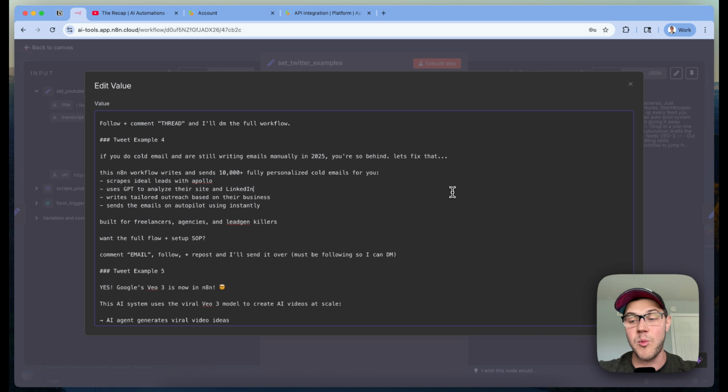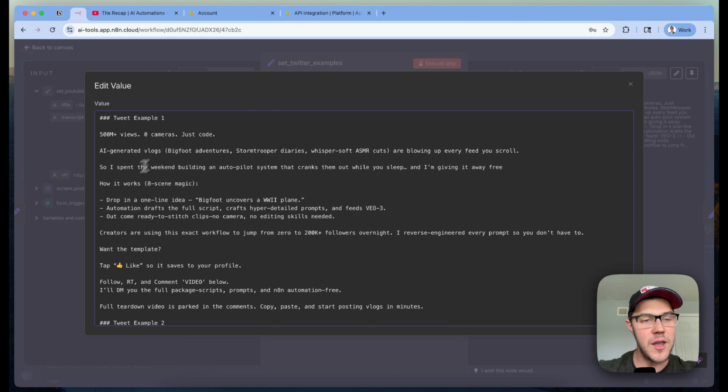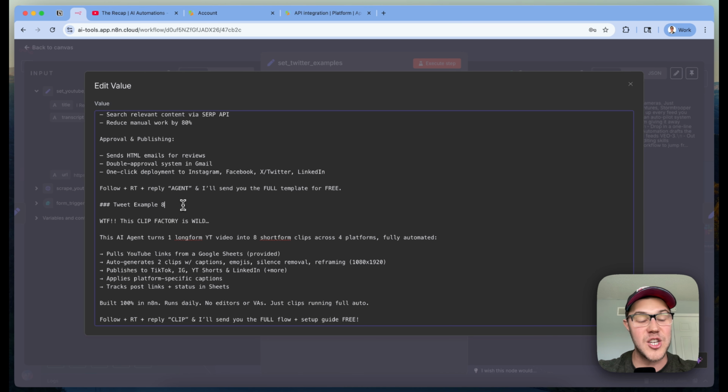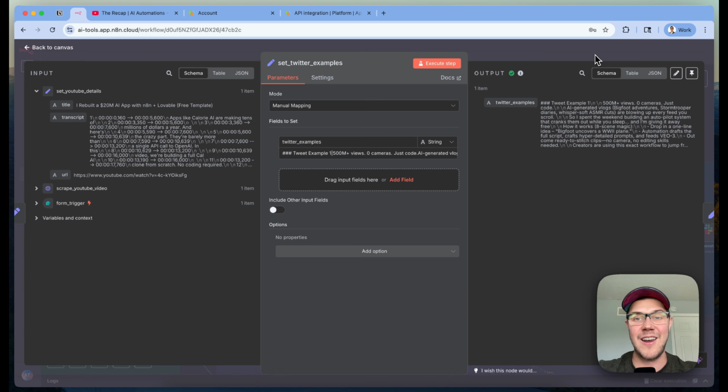But this is a step when you're jumping into this automation that you need to think through, curate, and really put in the best examples possible for your own content repurposing workflow. I think we actually have 8 set up here, separated by markdown headers, where we just paste that text in and we have that all set in this Twitter examples field.